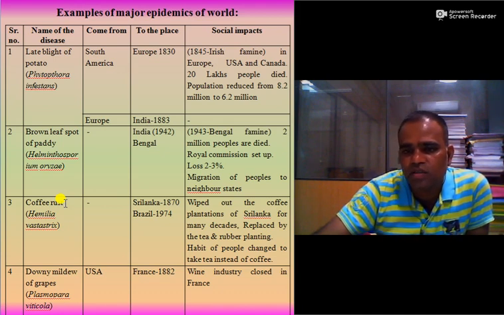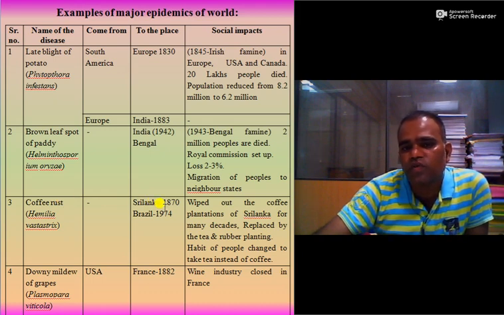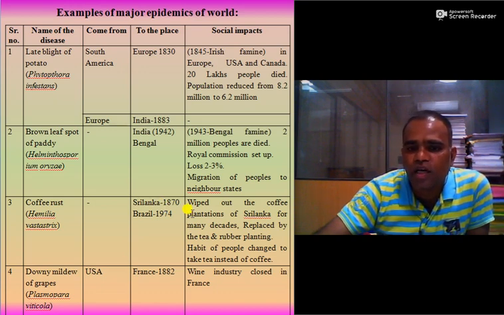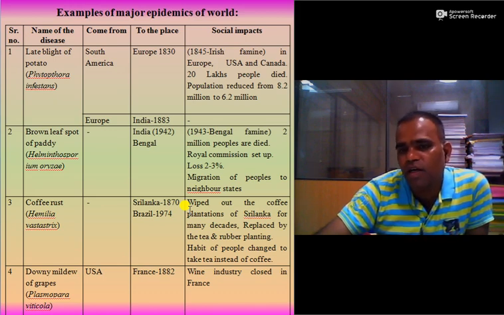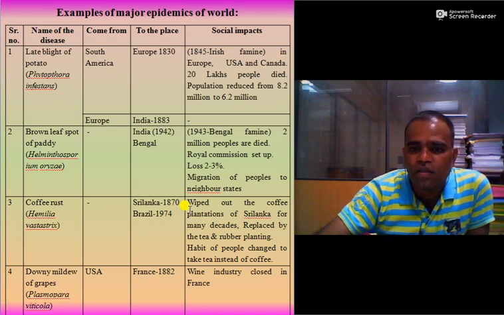The third one is coffee rust, Hemileia vastatrix. It is again a fungus, and the disease was introduced in Sri Lanka as well as Brazil in 1870 and 1974. It wiped out the coffee plantations in Sri Lanka for many decades, and the coffee plantations were replaced by tea and rubber plantations. The habit of the people changed to taking tea instead of coffee.